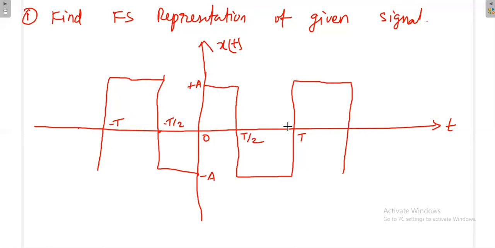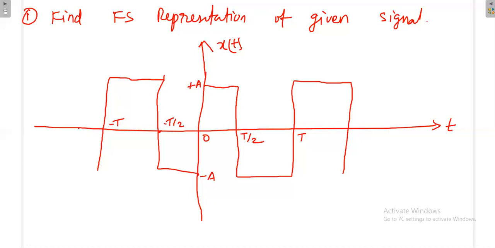For this signal, we are going to find the Fourier series representation, that too in exponential terms. Though this signal is not a sinusoidal signal, for this also we can write a frequency. If you see carefully, this signal consists of many frequencies. Whenever you have a periodic non-sinusoidal signal, what is the frequency present in the signal? That is infinite. But even though the frequencies present are infinite, there are some relations for the frequencies present in the signal.